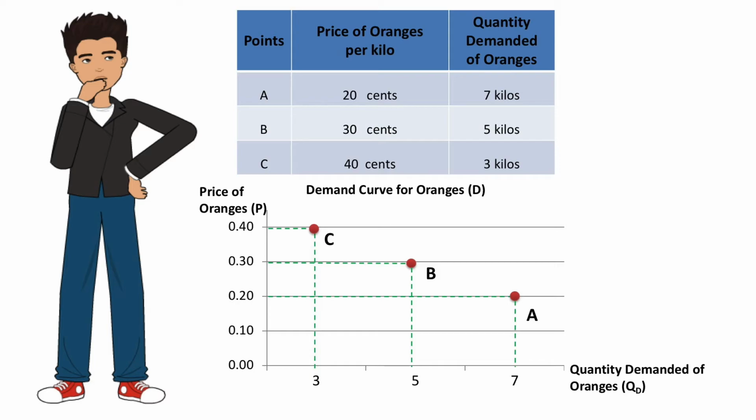Joining the points A, B, C, we draw the demand curve of George, which is not a curve at all in this case, but it has become prevalent among economists to address the demand curve as curve even when it is a straight line. This curve is downward sloping.